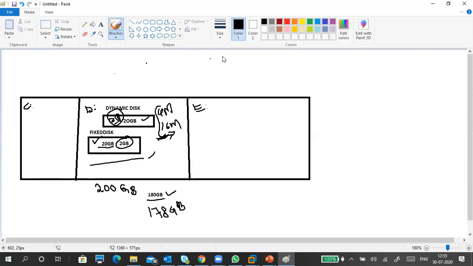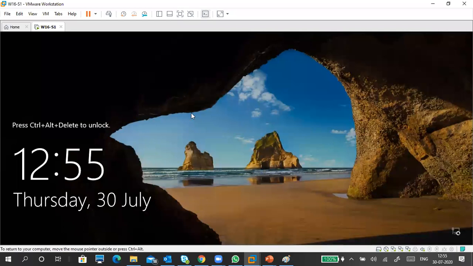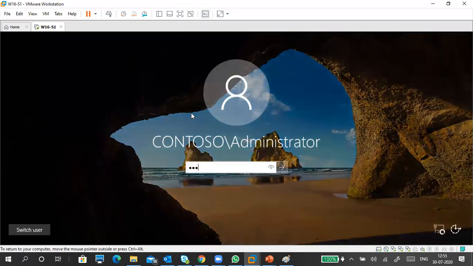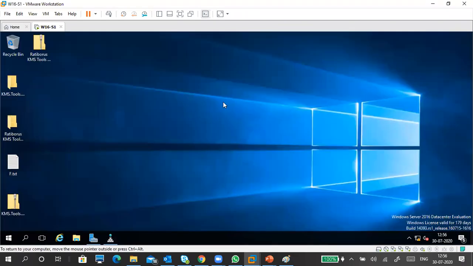Okay. Now practically, how can we do it? We can go to the server or Windows 10, anything, no problem. Physical machine, virtual machine, anything. But currently my server is already open, so I am going to show you how to do it with my physical server. You can do it with Windows 8, Windows 7, Windows 10, XP. Okay, it's also possible.